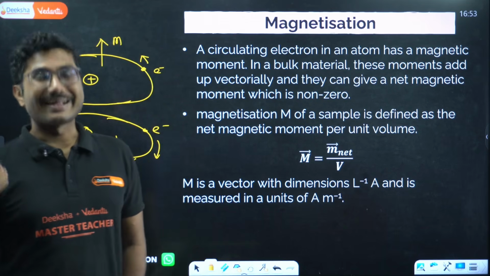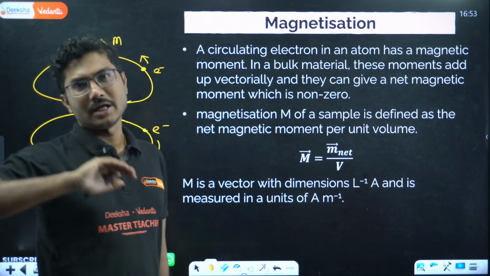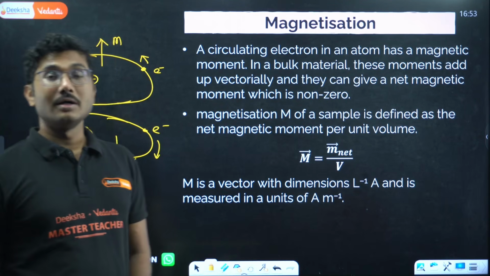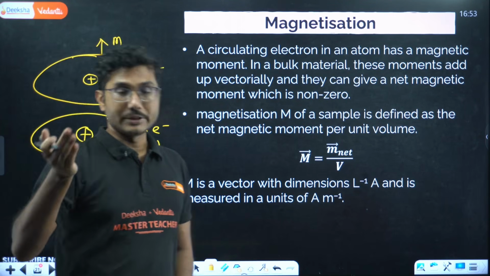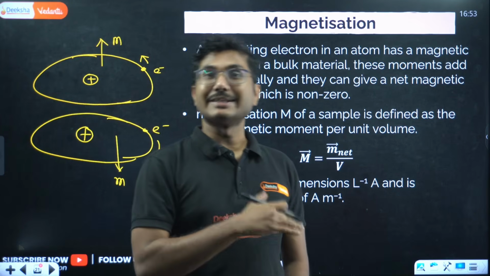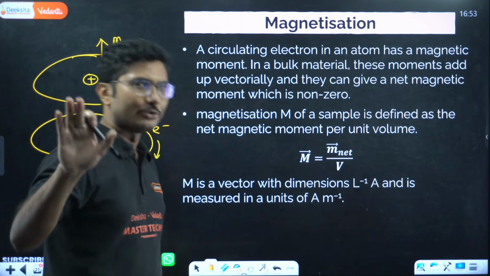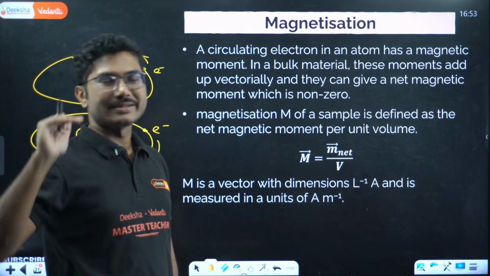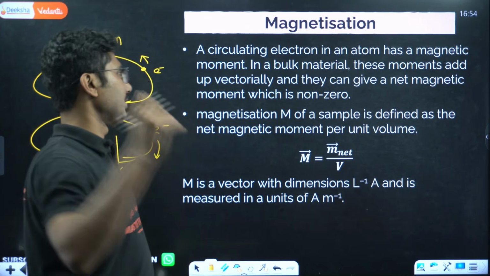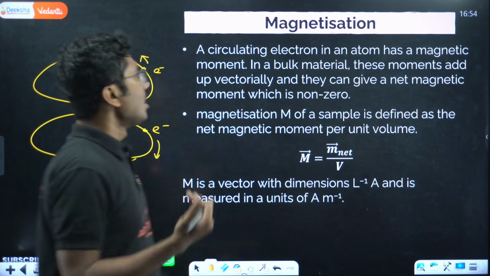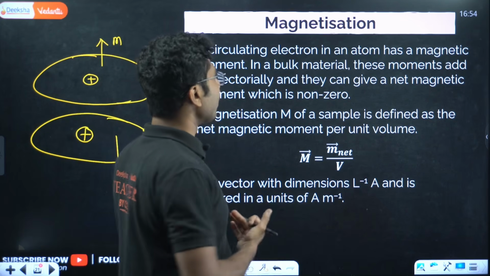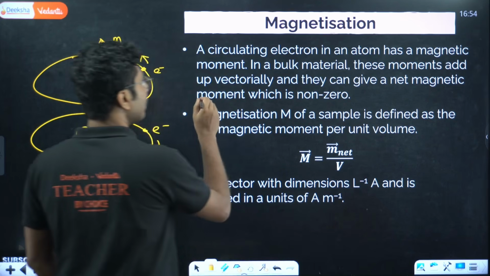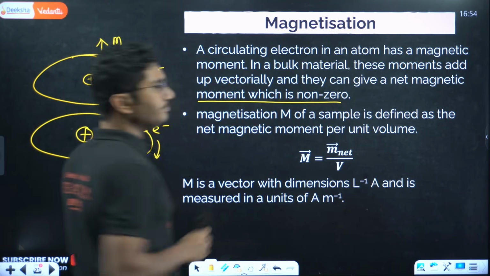You have to do vector addition, or you take the components of the individual vectors and add them. Obviously you don't need to do that, but understand the concept. Magnetic moments always add up vectorially because it's a vector quantity. Clear? Now these moments add up vectorially and they can give a net magnetic moment which is non-zero.